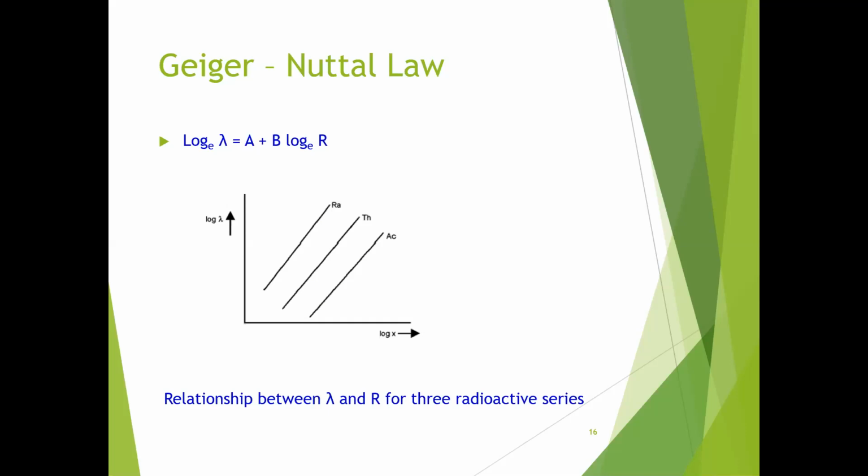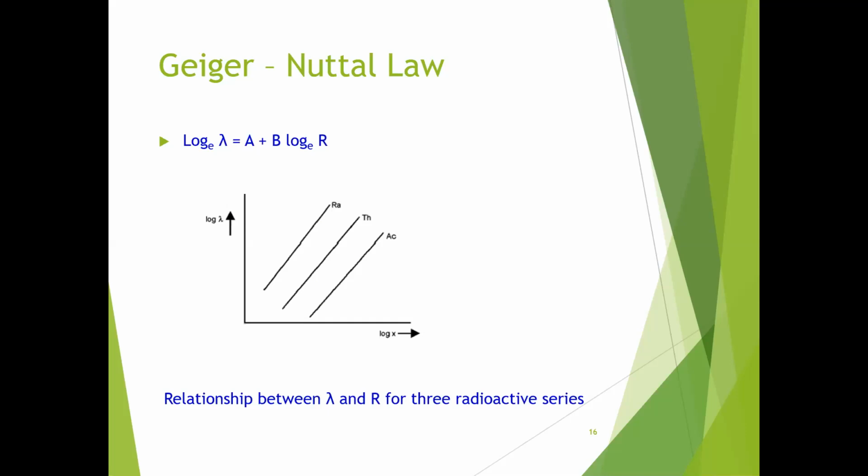Since the range depends on the energy, we conclude that radioactive elements of large decay constant emit high energy alpha particles. This law is helpful in determining the decay constants of radioactive elements of very short or very long lives.